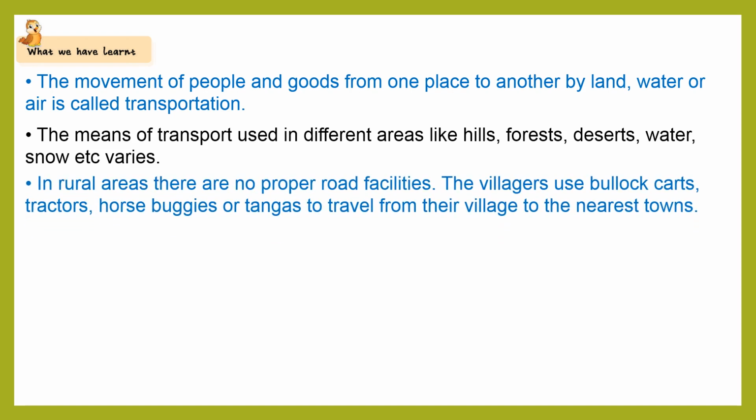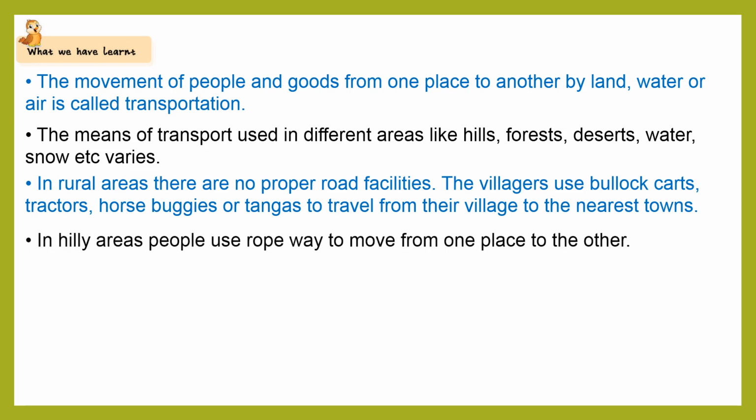In rural areas, there are no proper road facilities. The villagers use bullock carts, tractors, horse buggies, or tangas to travel from their village to nearest towns. In hilly areas, people use ropeway to move from one place to another.